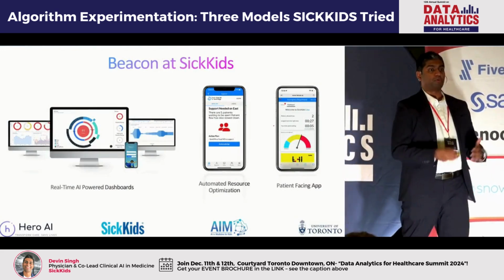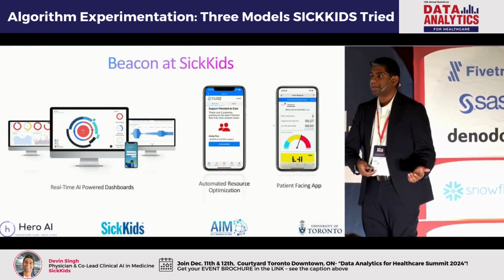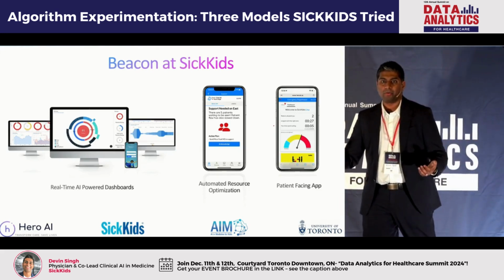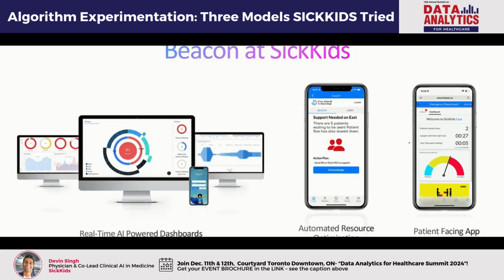How do you actually operationalize all of this? So I was building all of these cool algorithms, and SickKids basically said, well, look, we're not a tech company. We're not going to build you the app. We're not going to build dashboards around this. We're not going to be able to support the infrastructure for something like this.